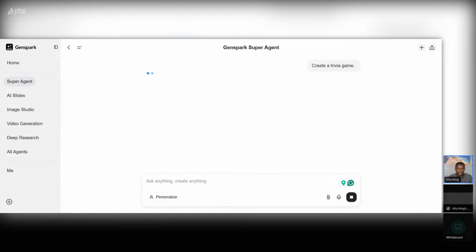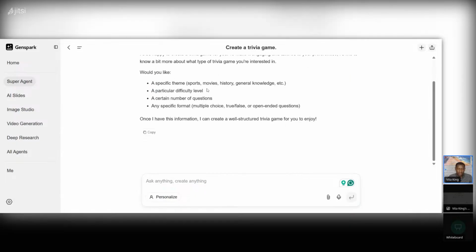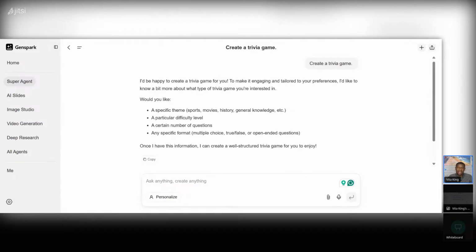All right, so it's going to go to work, it's going to cook, it's going to do its thing. Okay, "I'll be happy to create you..." So you see, when you're vague, it's going to try to understand and extract as much detail as possible, because it's looking at it like, this is a vague prompt. You want me to create a trivia game, but you haven't really given me any detail. So now it's prompting you back. It's like, okay, what would you like? So as you can see here, this was the basic prompt that I gave it, and now the AI is coming back.